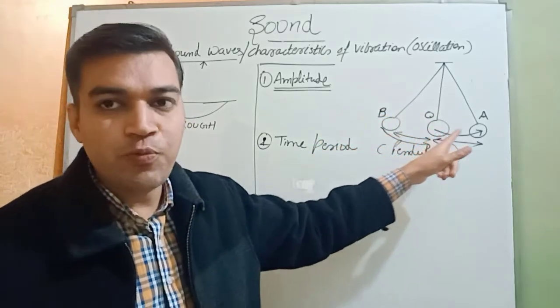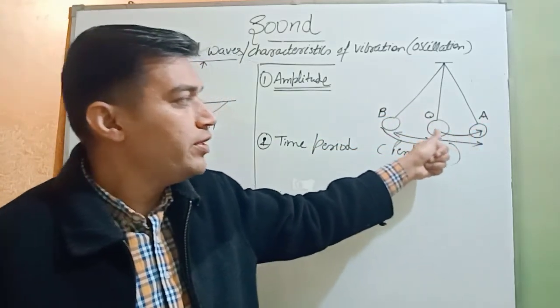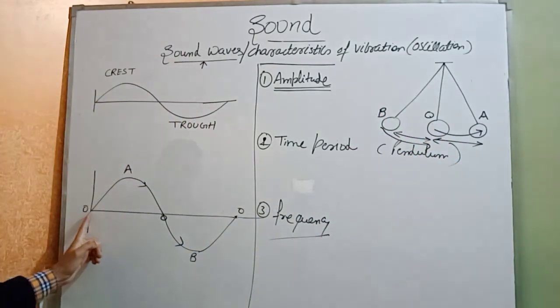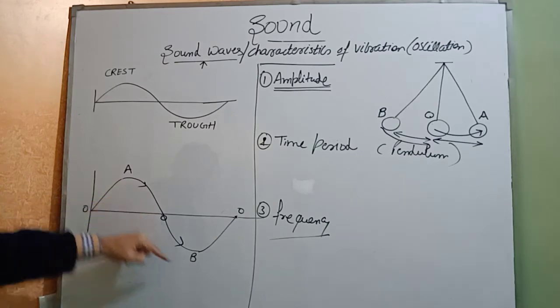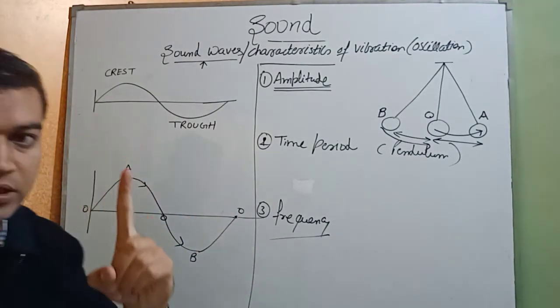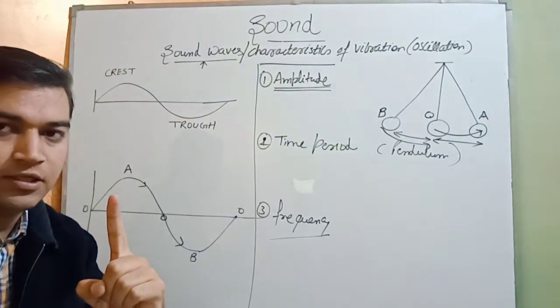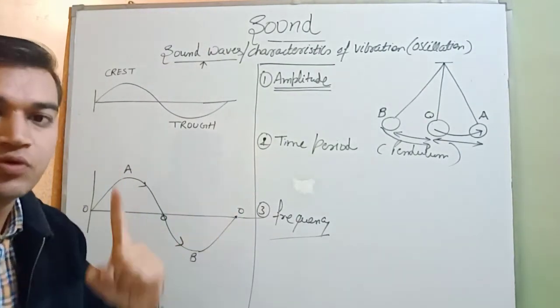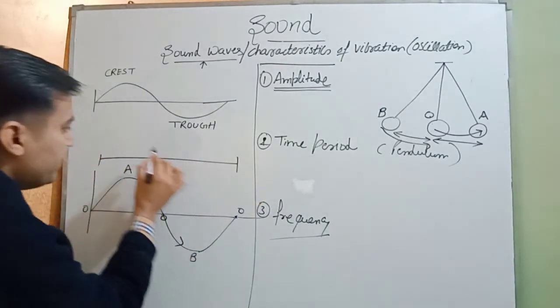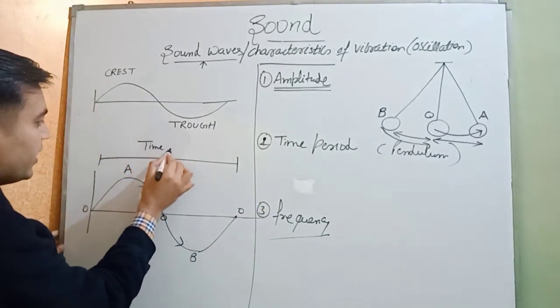First it reaches to point A, then again come to point O, O to B, and B to O. The time taken for one complete oscillation of a pendulum is called time period. So this is the time period of vibration.